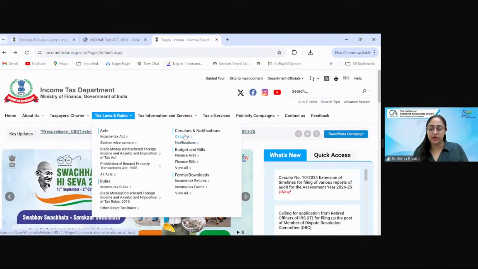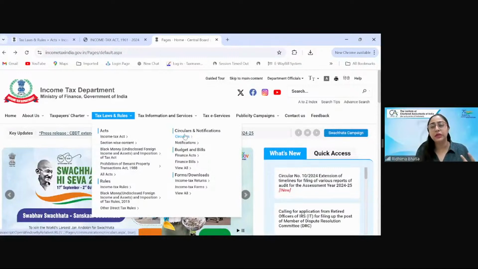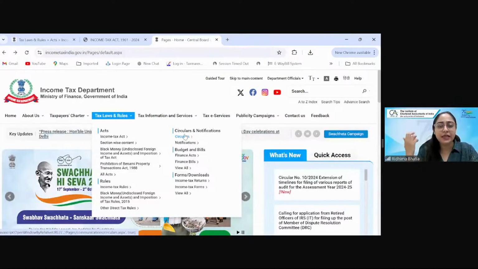Circulars are more of clarificatory nature, where they want to bring certain FAQs, where they want to address certain clarifications. Circulars are mostly passed by the CBDT. Suppose the change of TDS would be applicable from 1st October. But whether the threshold limit of it has to be considered from 1st October or from the first day of the year itself, that is 1st April, that is a question which comes to mind, and that is clarified by CBDT through circulars. Sorted? Circulars clear, notification clear, Income Tax Act clear, Income Tax Rules clear, and Finance Bill and Finance Act clear.